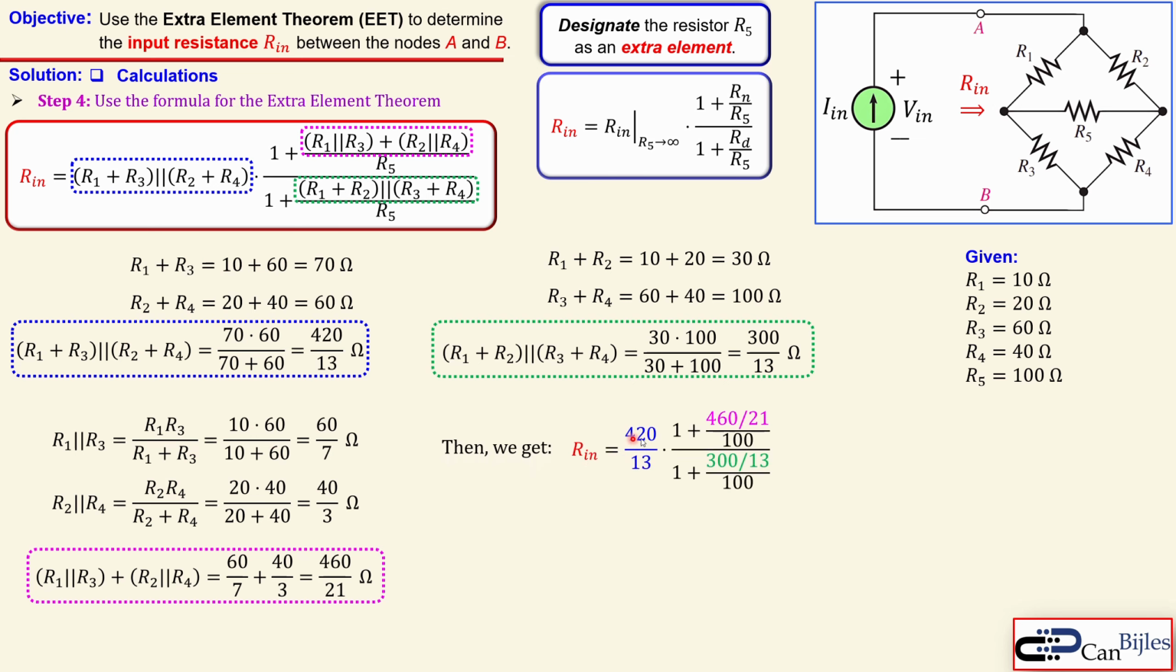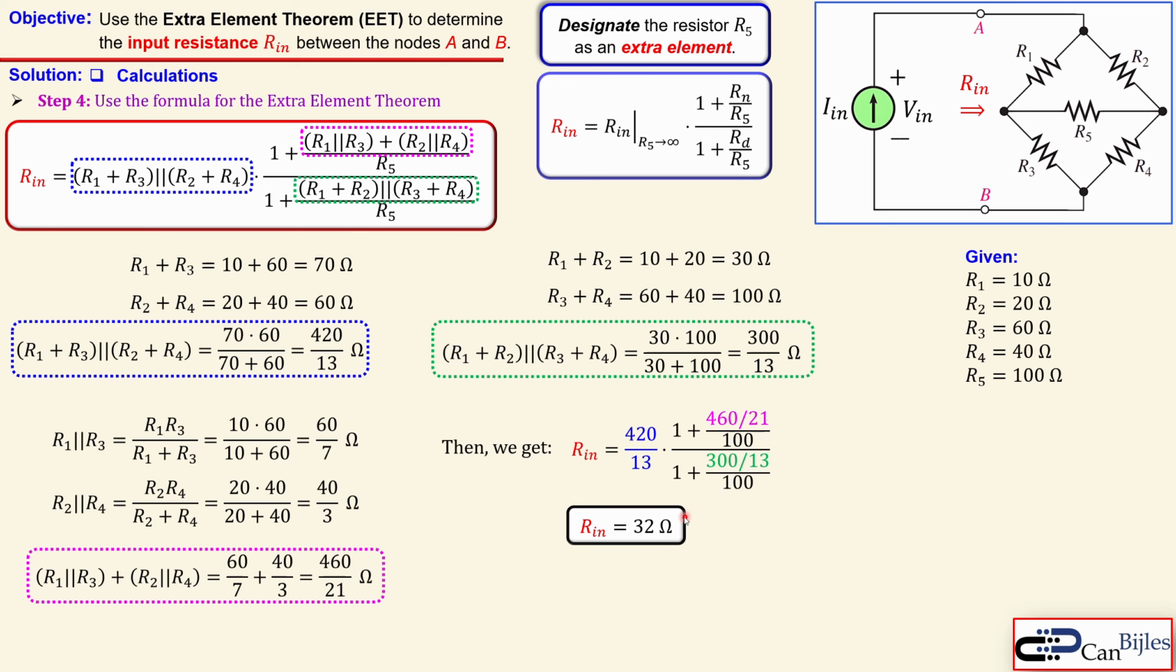So 420 over 13, that's actually from this blue part, times 1 plus, now you get this pink part, which is then 460 over 21, over 100. Why? Because that was our R5, which is our extra element. That is what we have chosen. And then divided by 1 plus 300 over 13, that's actually from here, green part, divided by again the R5, looking at the formula. Okay, that's actually this. Now you can just punch this in your calculator and you get this result, which is the 32 ohms exactly.